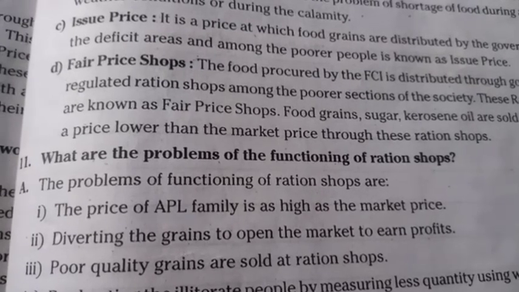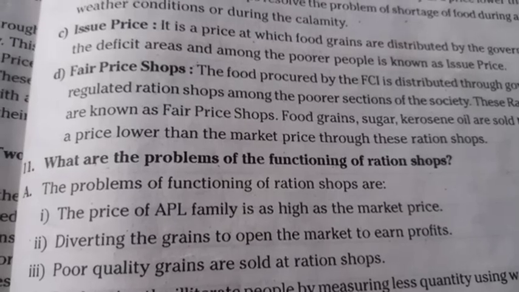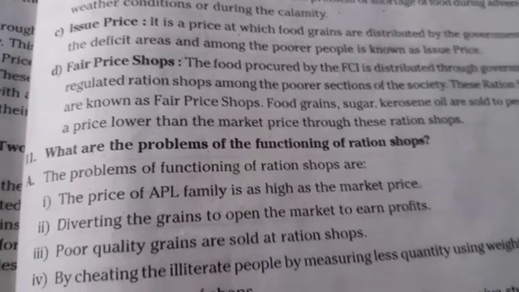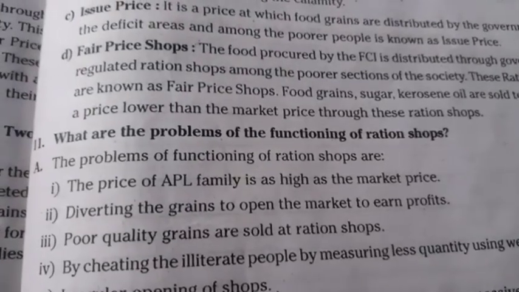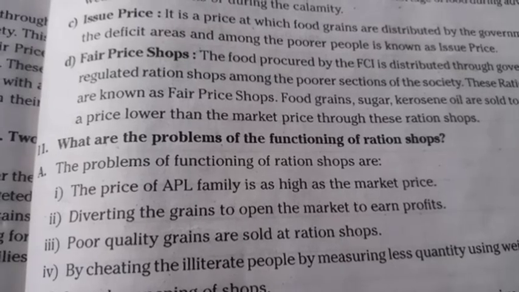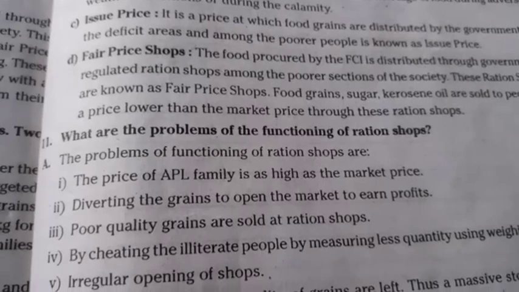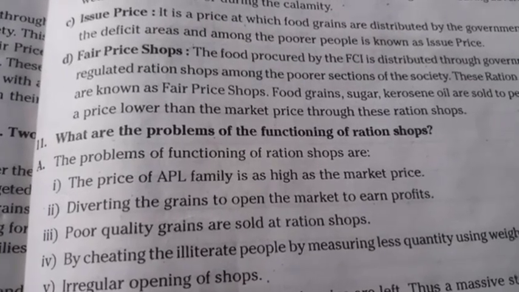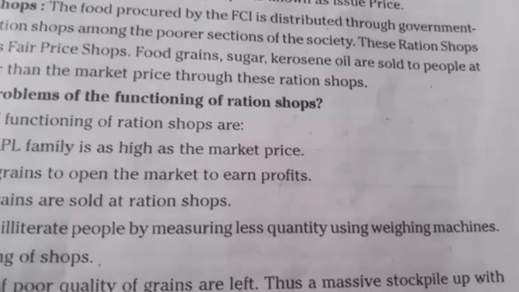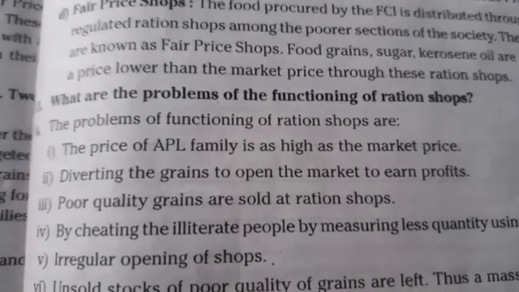11th question. What are the problems of the functioning of ration shops? Answer. The problems of functioning of ration shops are: first point, the price for APL families is as high as the market price. Second point, diverting the grains to the open market to earn profits. Third point, poor quality grains are sold at ration shops. Fourth point, cheating illiterate people by measuring less quantity using weighing machines.